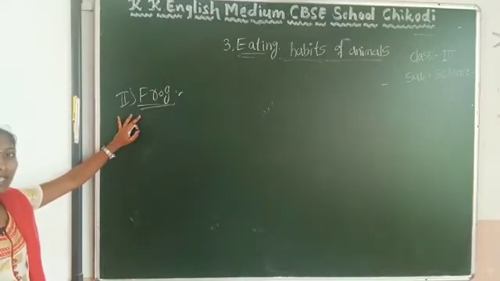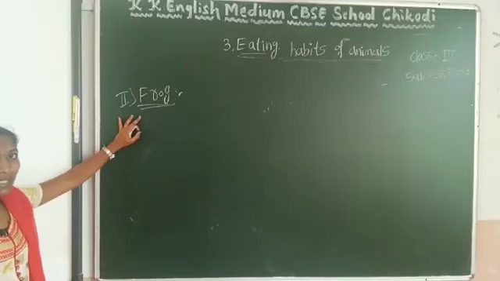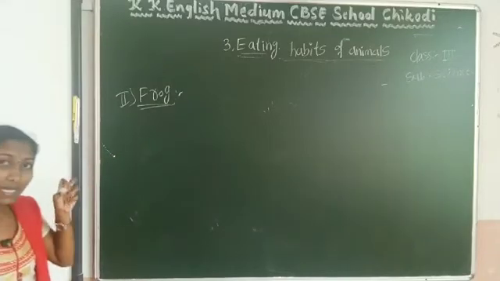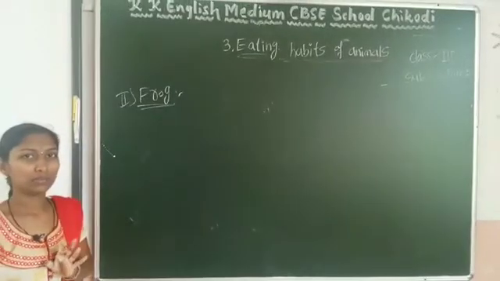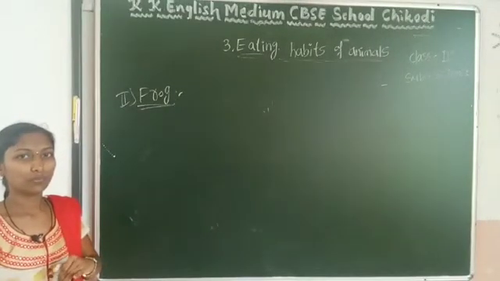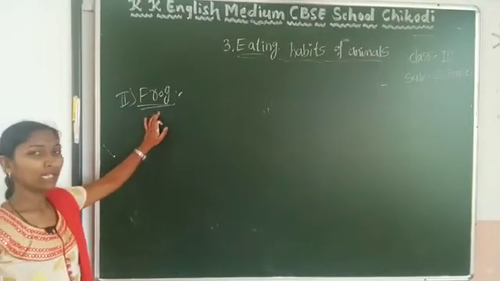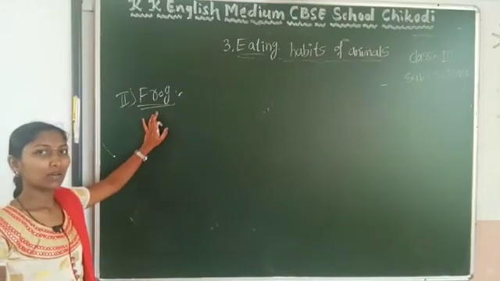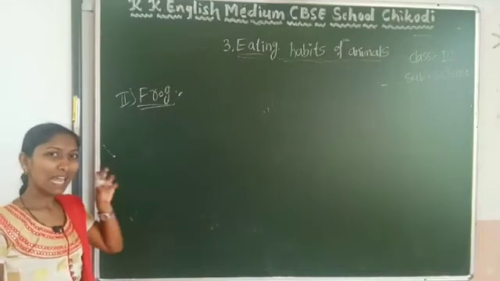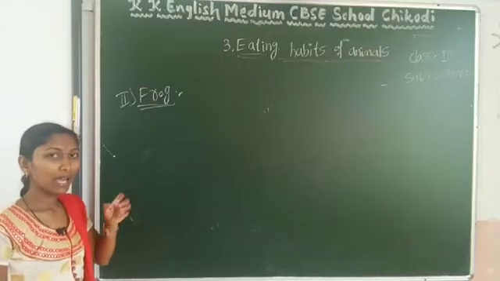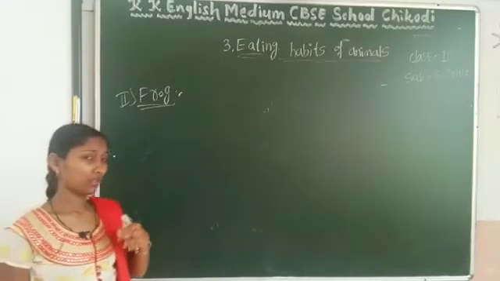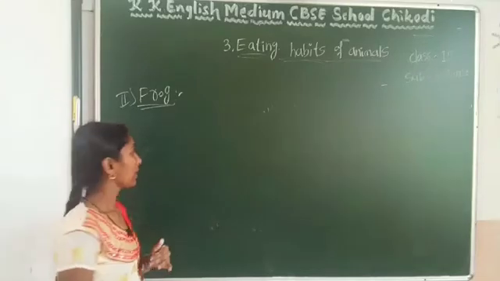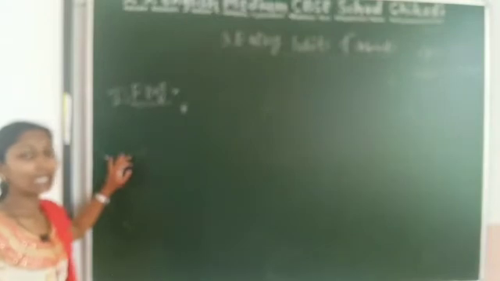By using that tongue, it traps the insect and takes it into their body. What does it have? It has a long tongue.